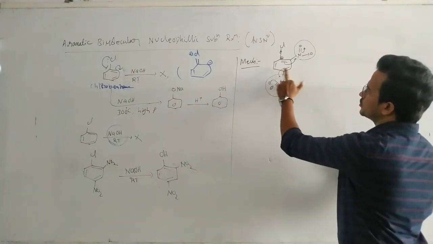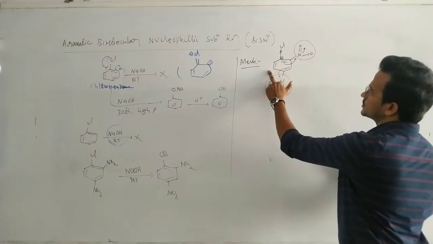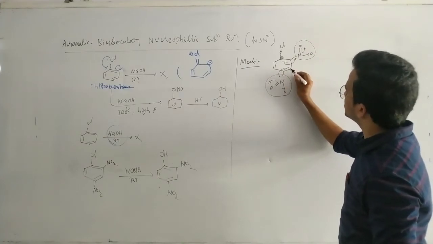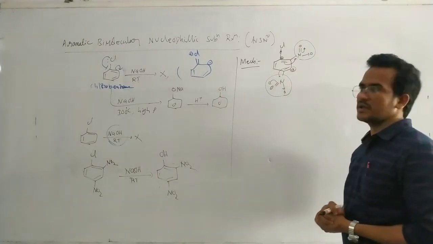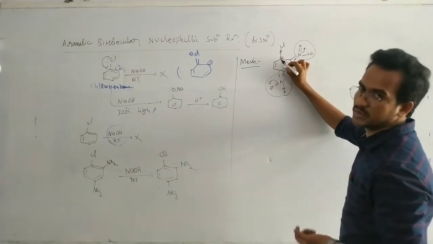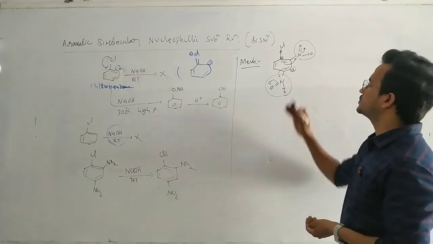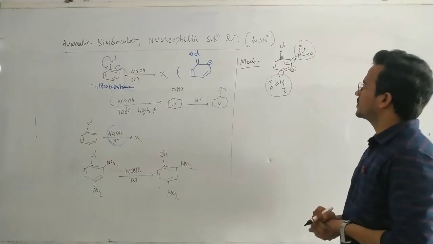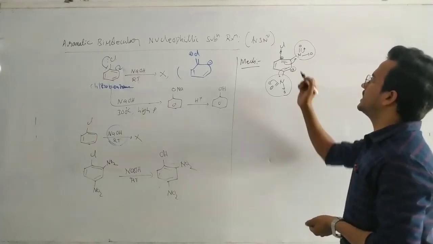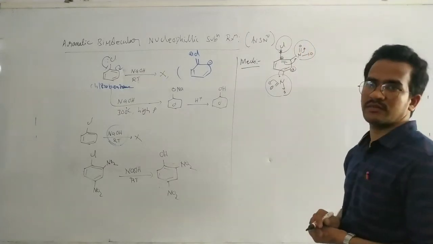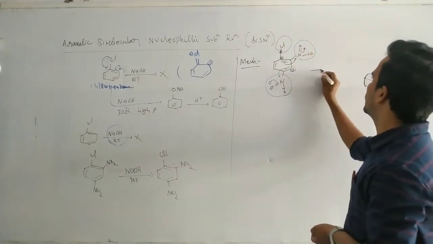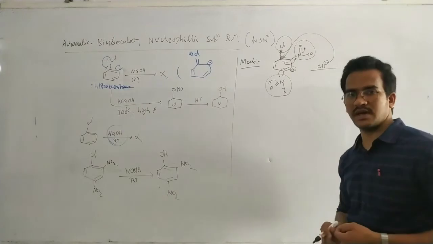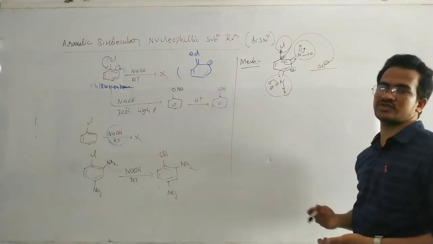Because of the NO2 at the ortho position, here also positive charge is created, here also positive charge is created. By transfer of these electrons to the oxygen, next these pi electrons transfer to this one, and this one carries a positive charge. Next these electrons transfer to this one, then this carbon carries a positive charge. So at ortho and para positions, positive charge is enhanced. But in this case, there is one leaving group, Cl. Now, the OH minus nucleophile readily attacks this carbon. Why? Because the halogen-attached carbon has a more positive charge.